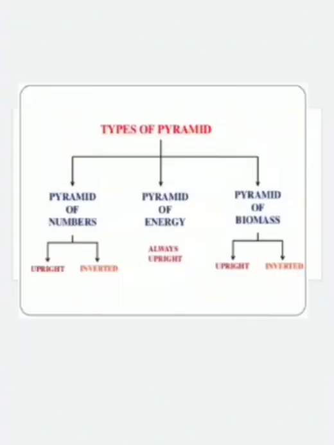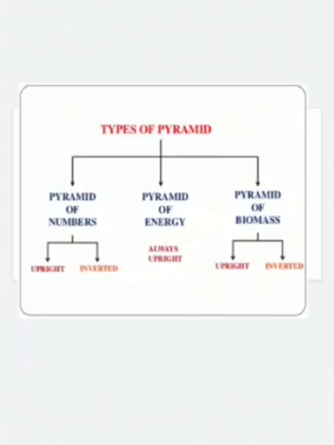So briefly we will discuss the types of pyramids. There are three types of pyramids: pyramid of number, pyramid of energy, and pyramid of biomass. Pyramid of number indicates the numerical relationship between trophic levels and the food chain, and how the number is decreasing in each trophic level will be indicated by the pyramid of number. So this pyramid of number is either an upright pyramid or an inverted pyramid.